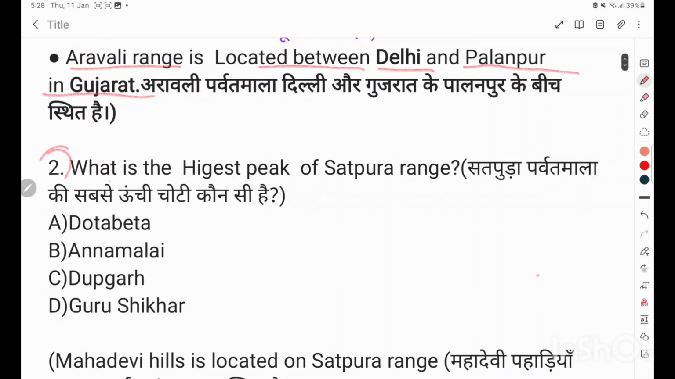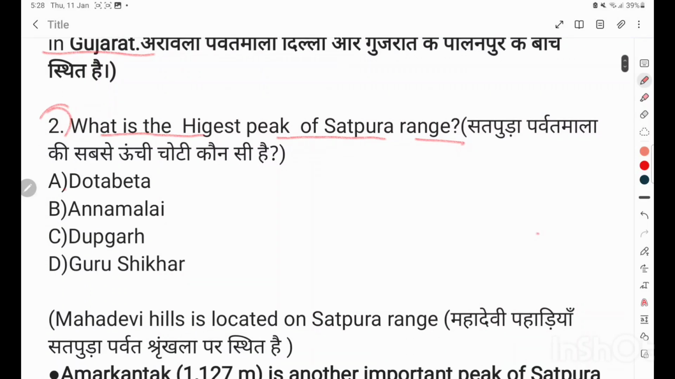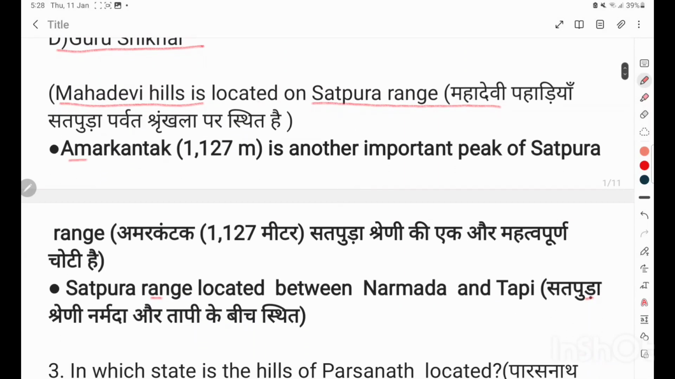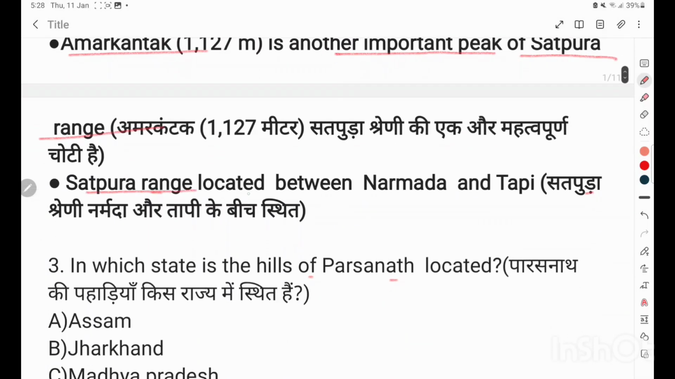Question number 2. What is the highest peak of Satpura Range? Dodabetta, Annamalai, Dhupgarh, Guru Shikhar. Correct answer is Dhupgarh. Mahadeo Hills is located on Satpura Range. Amarkantak is another important peak of Satpura Range. Satpura Range is located between Narmada and Tapi.